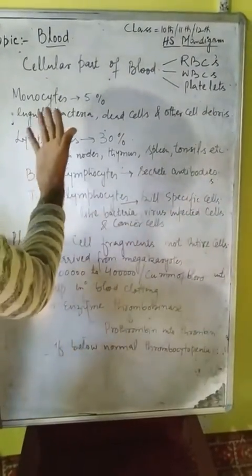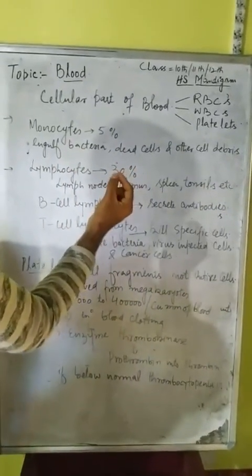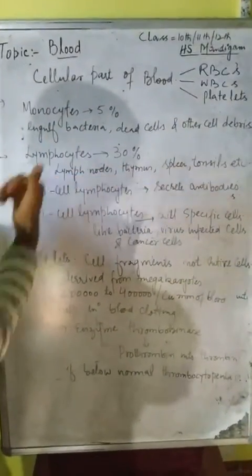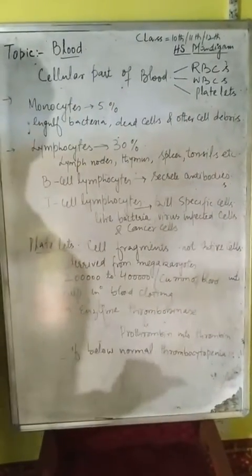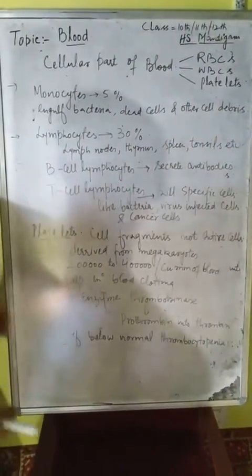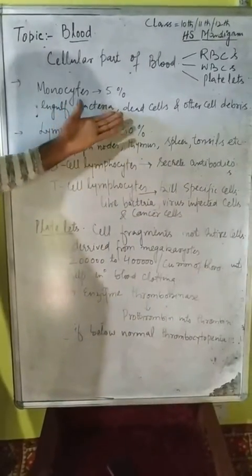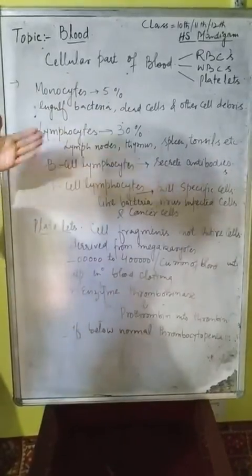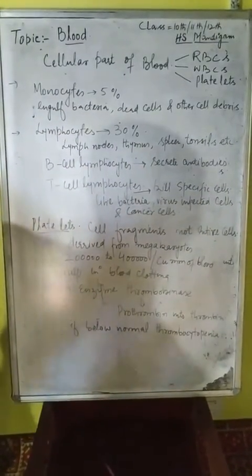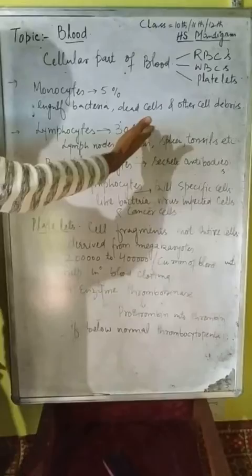Now the white blood cells that lack granules in their cytoplasm are monocytes and lymphocytes. Monocytes are around 5% of the total blood cells. They engulf the bacteria and the dead cells and other cell debris. And then lymphocytes are also abundant. They are around 30% of the total blood cells.